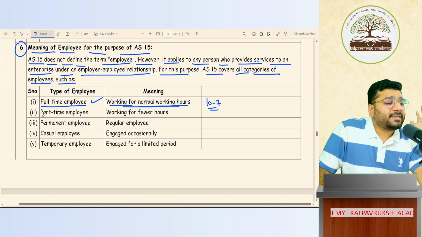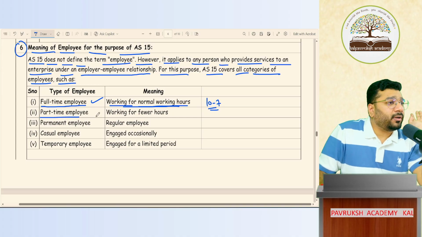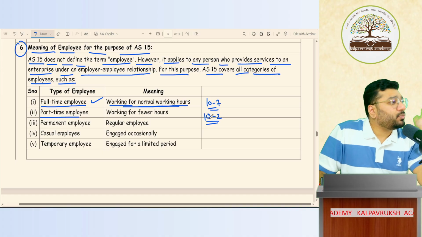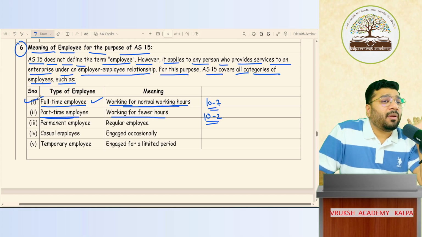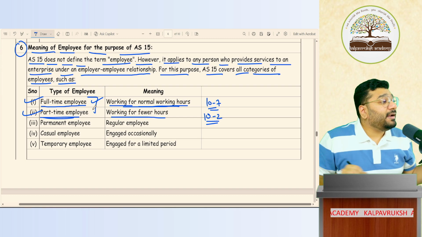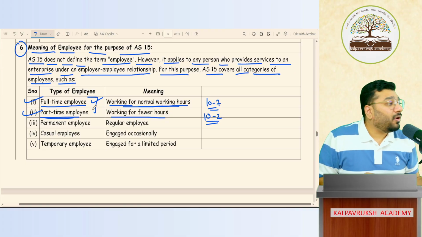Now, next is part-time employee. What is a part-time employee? Sangami Akka says that, sir, 10 to 7 I cannot come, sir. I'll come 10 to 2. Only 10 to 2. After that, I'll go and do some other work, or I'll go home and do studies, whatever it is. That is called a part-time employee, working for few hours. Got it, not got it? So whether you're a full-time employee or a part-time employee, if any benefit is paid to such employee, it is covered under employee benefit. The accounting of it should be done as per AS 15. Got it, not got it?